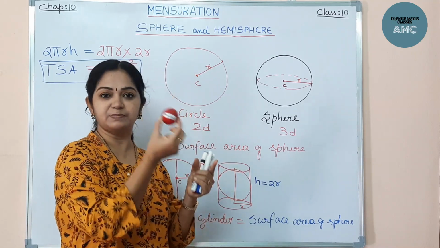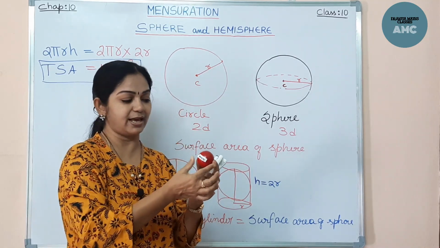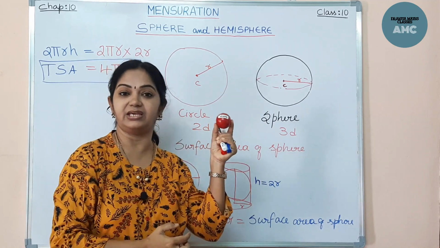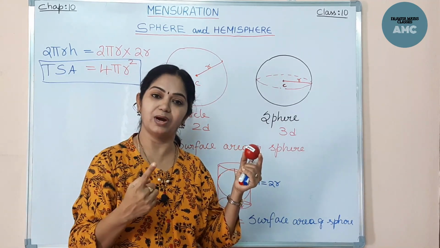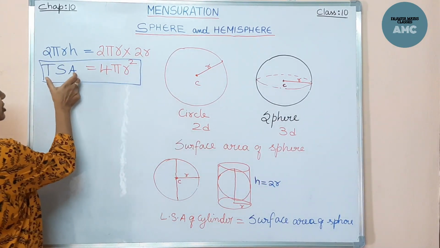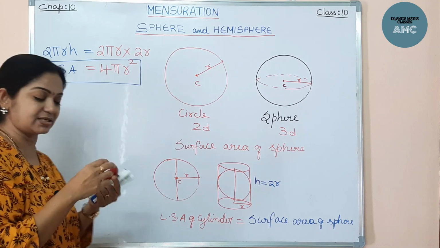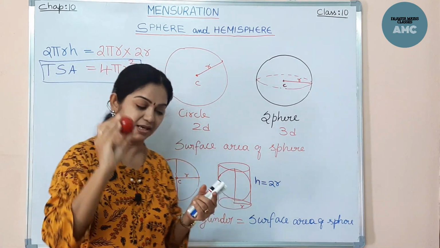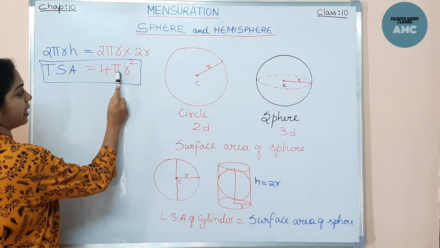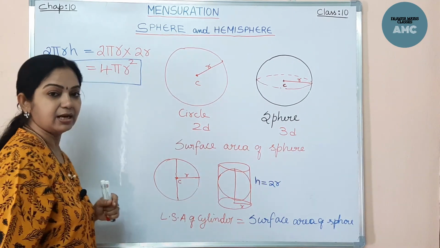Here in sphere we don't have edges, and we only have the surface area. So we don't have a separate curved surface area. We have only one, that is the surface area. We may not specifically call it total surface area. Total surface area as well as curved surface area, everything is one. That is, the surface area of a sphere is 4 pi r square according to Archimedes.